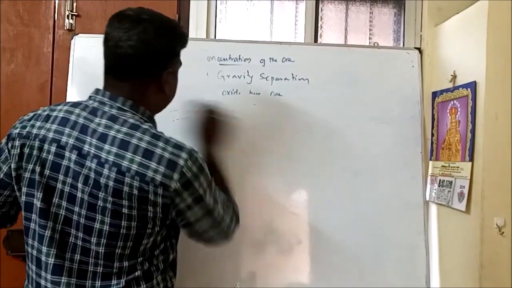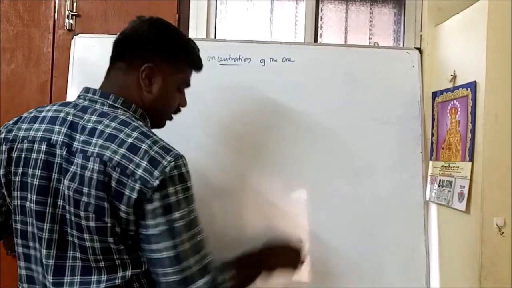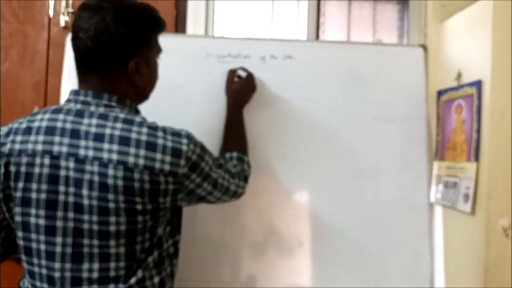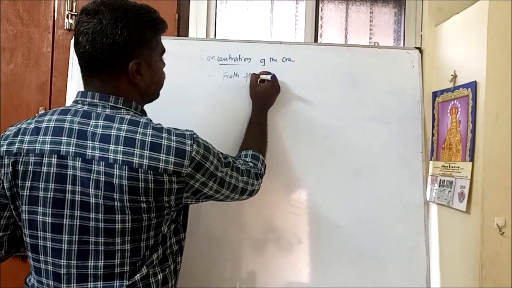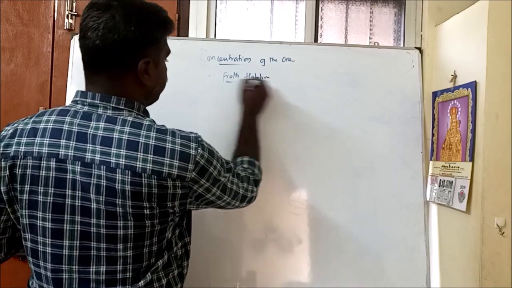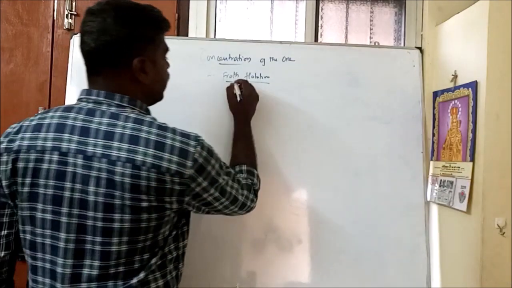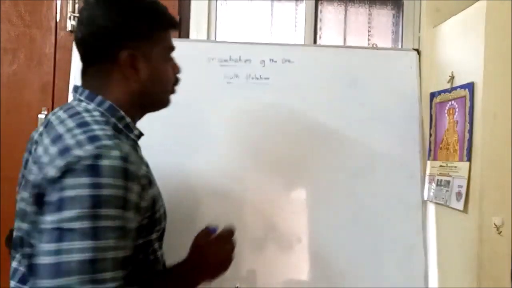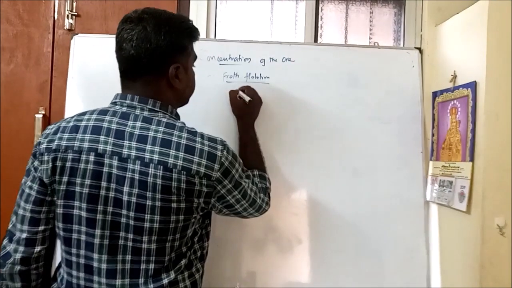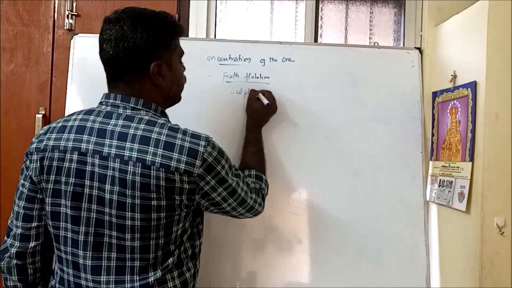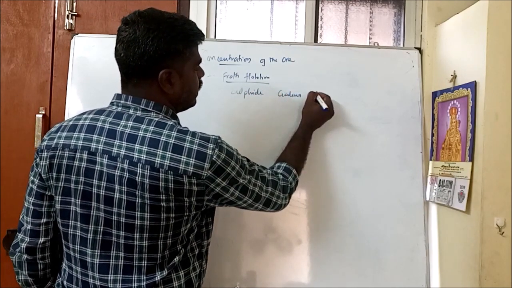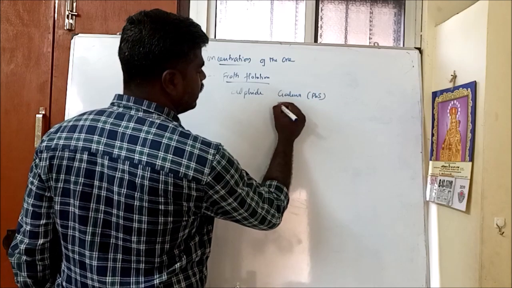Let us see the second method, a very important method called the froth flotation process. Froth flotation is one of the methods of concentrating sulfide ore. Sulfide ore means, for example, galena, the formula is PbS, and zinc blende.